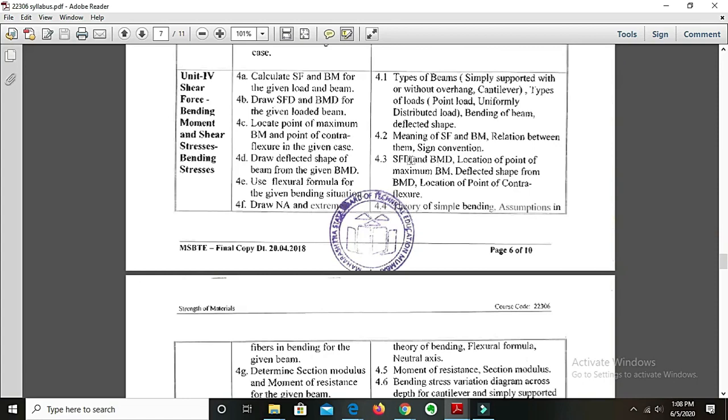After that in point 4.3 we are going to learn SFD and BMD. SFD stands for shear force diagram and BMD stands for bending moment diagram. We are going to learn SFD and BMD, the location of point of maximum bending moment, deflected shape from bending moment, location of point of contraflexion. So remember, SFD and BMD play a very important role in an engineer's life. As time passes, we learn about this.